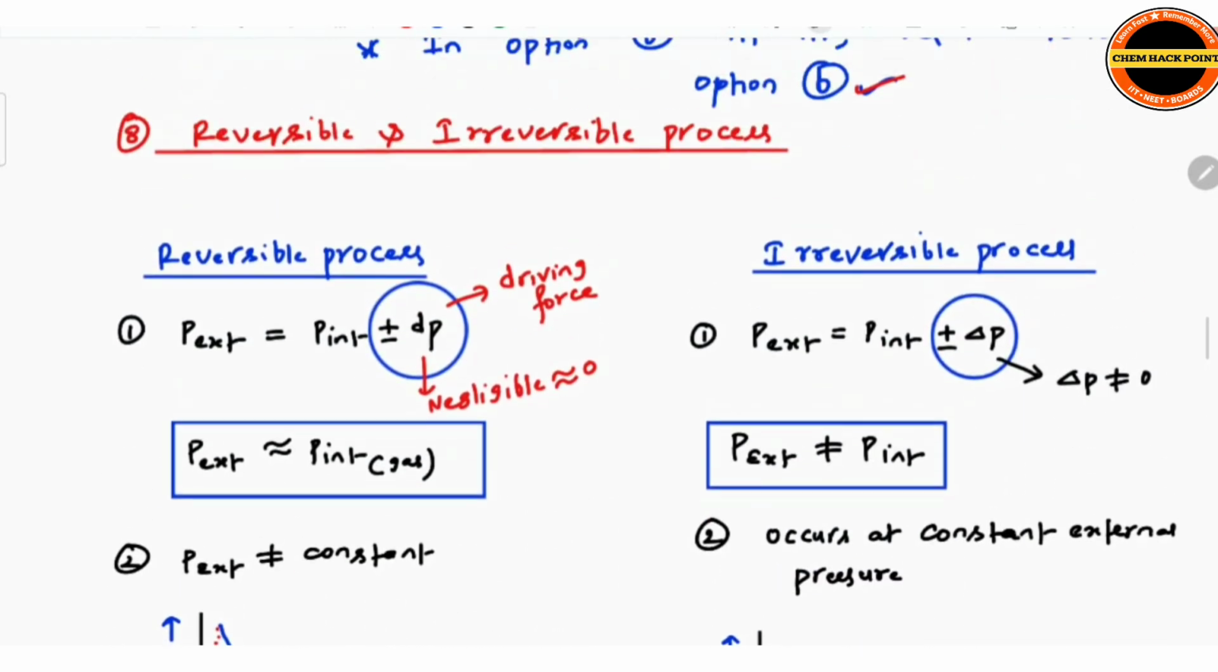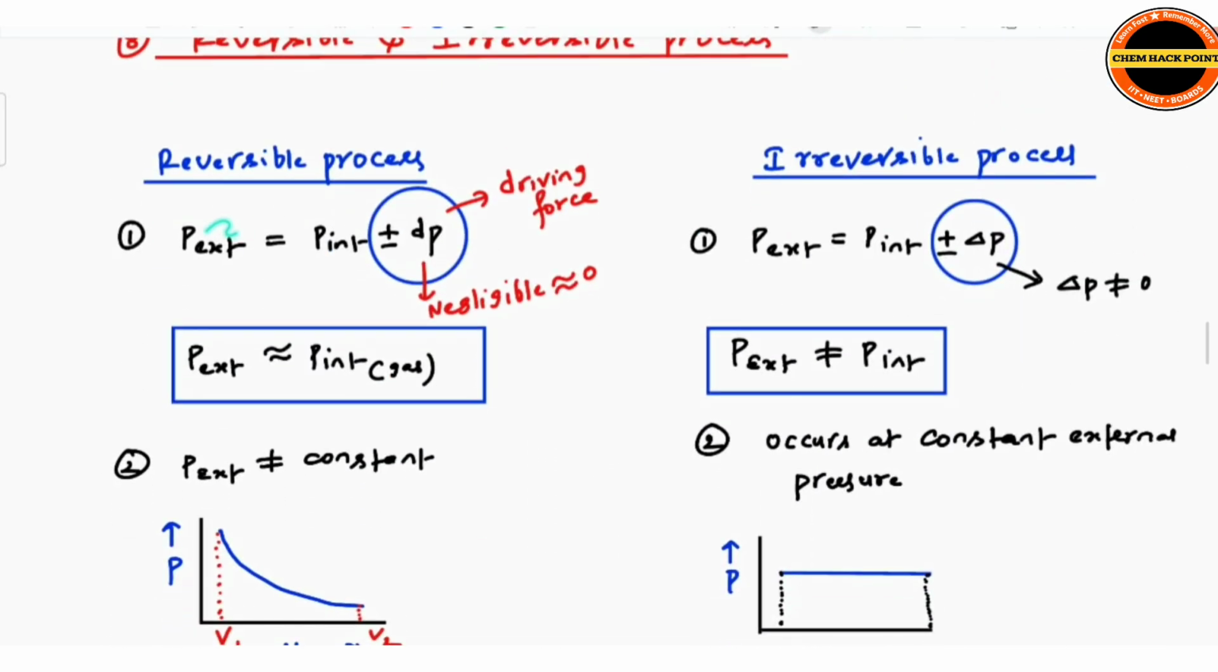See, now we are comparing with that. The P external pressure is equal to P internal plus or minus dP, where dP is a very small pressure difference. So internal pressure, that is gas pressure, plus or minus dP. Or if you bring this to the other side, P internal minus P external. For example, P external minus P internal is equal to a very small dP, a small change in pressure. So here it is negligible.